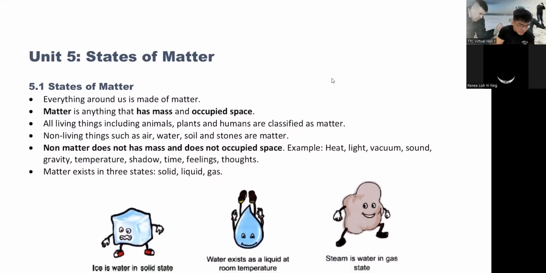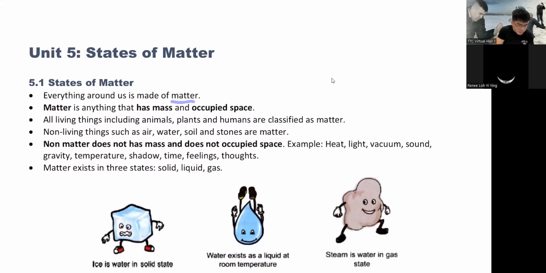So anyway, number 1, everything around us is made of matter. What's matter? Matter means anything that is made from atoms. Matter, 物质 in Mandarin, is anything that has mass and occupies space. This point, if you want, you can memorize. So it has mass and occupies space. All right, so everything around you is matter.